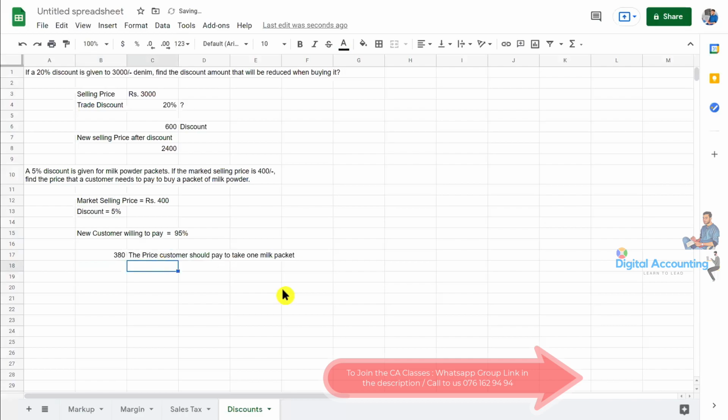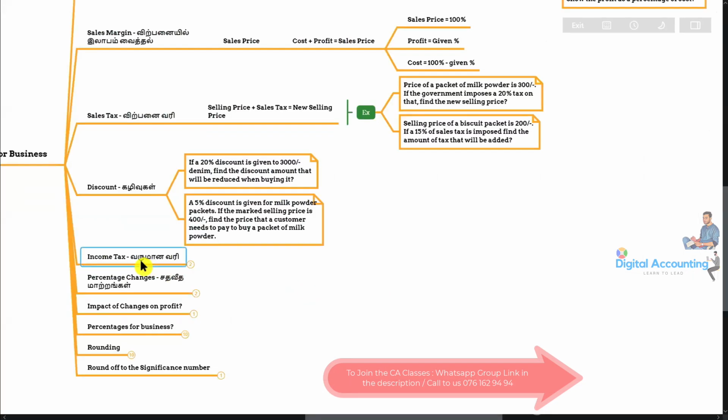Am I correct? நான் சொல்றது சரியா? Does it make sense, guys? All of you understood? Right, fine. So that's all about discounts, right? The basic idea is the same. We need to practice more questions that I will give you. Then income taxes.